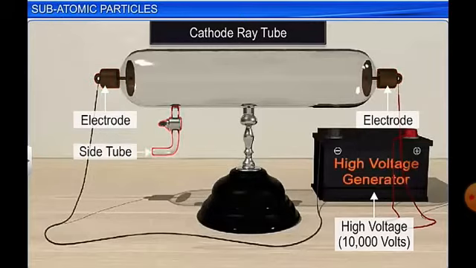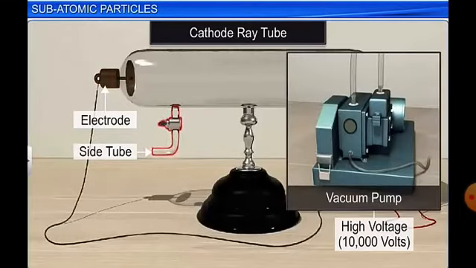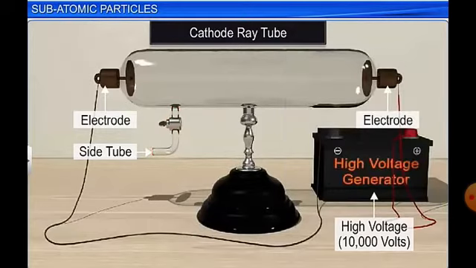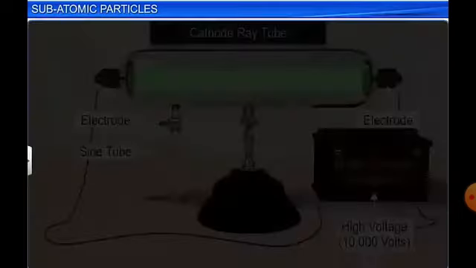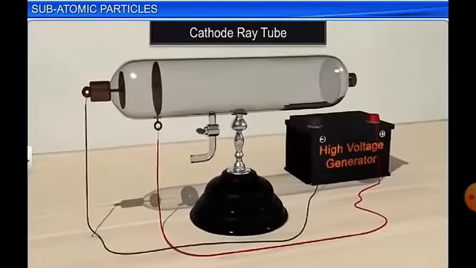There is a side tube which is connected to a vacuum pump to maintain the pressure of the gas which is filled inside the cathode ray tube, and it is connected to a high voltage battery. When you pass high voltage at low pressure, gases start to conduct and glowing is seen inside the tube, and the rays start to move from cathode to anode.